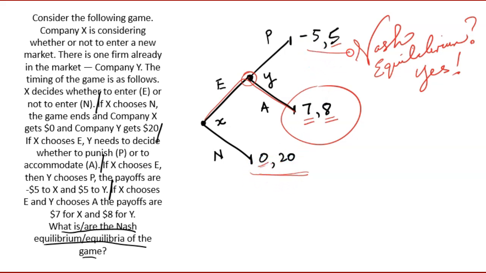What about up here? Well, there's no incentive for Y to stay here. It's better for Y to move to accept. So this would not be a Nash equilibrium either. There's no incentive to stay here either. Right? So we know that there's actually only one Nash equilibrium.